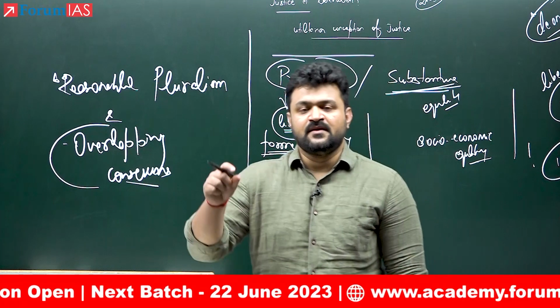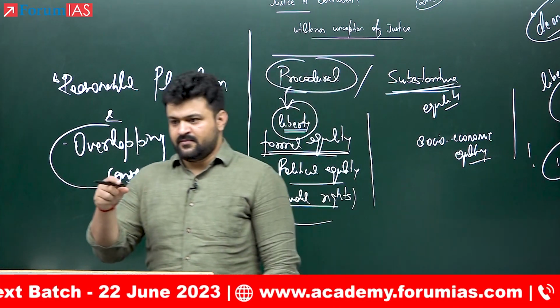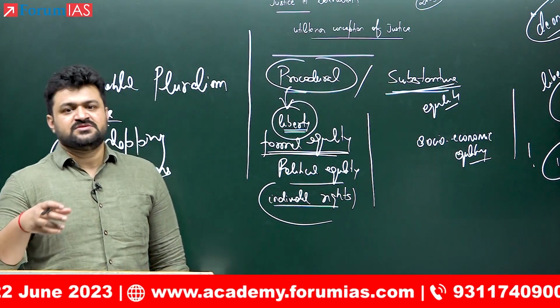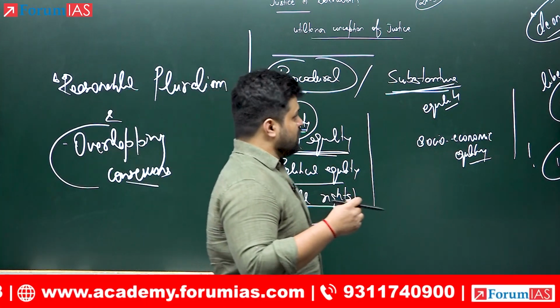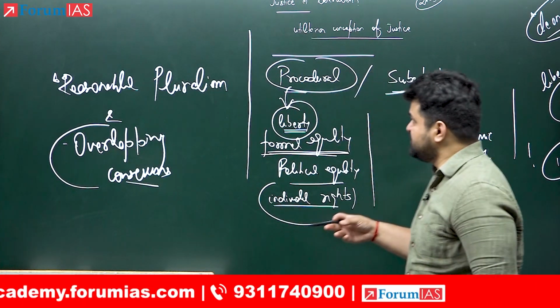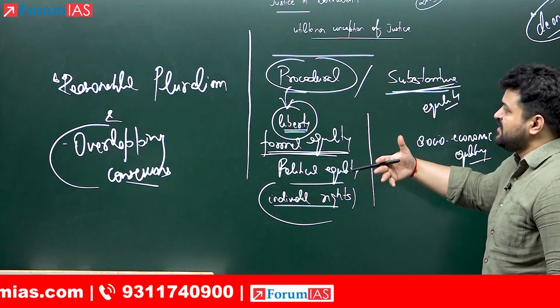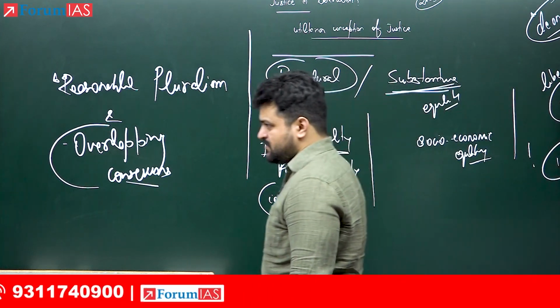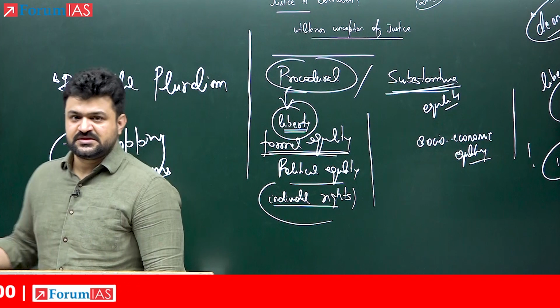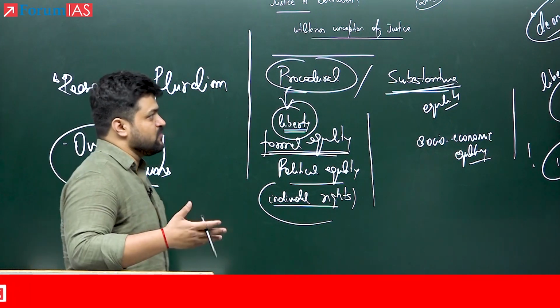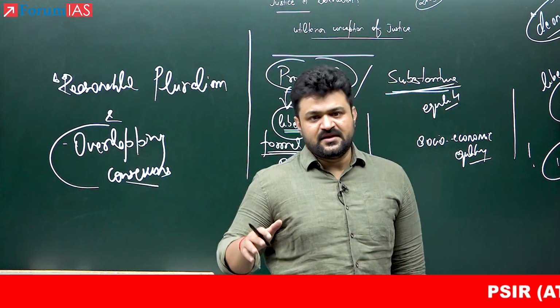Okay, so this was all, and understand that here we have focused more on the approach than the content. Now, there needs to be another discussion with respect to what is overlapping consensus, what is reasonable pluralism, what is the Rawlsian conception of justice, what are the three principles and how they are to be applied in lexical order. So that needs a separate discussion.